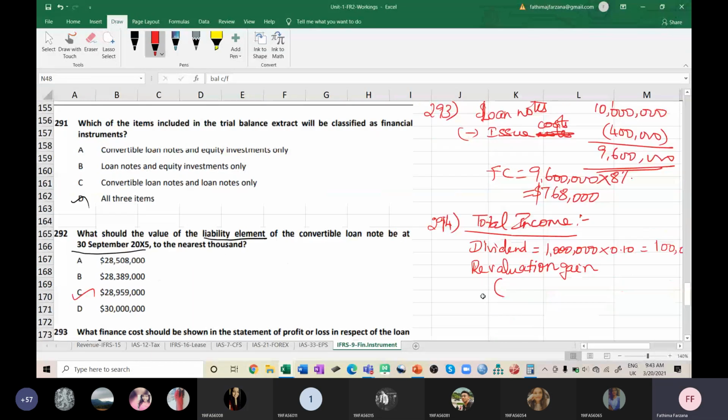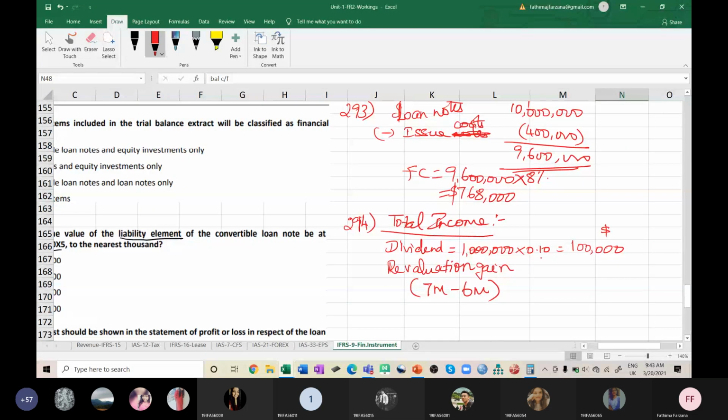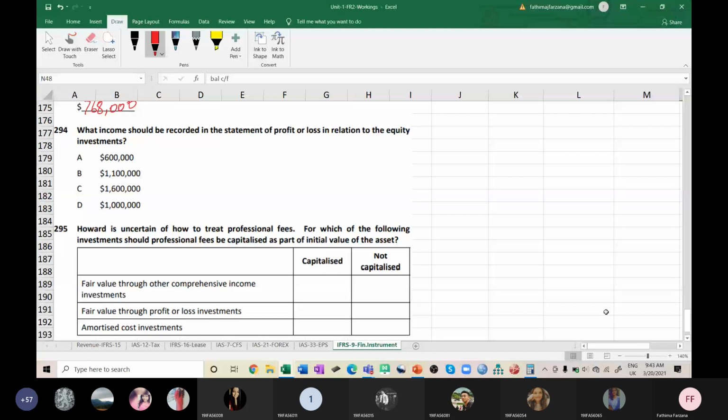So the revaluation gain is the difference between those. So 1 million is the difference. So it is $1,100,000. So this is the total income. So let's see whether we have the answer. Yes, B is the correct answer.